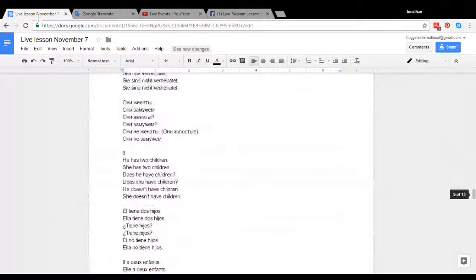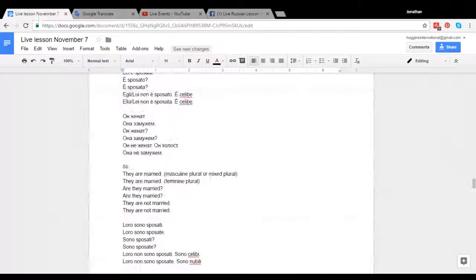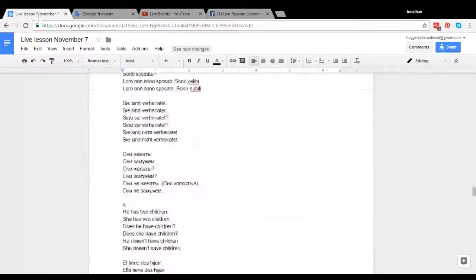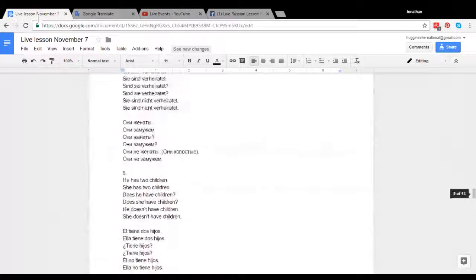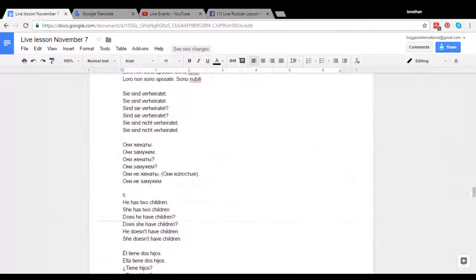So we saw that in the singular we had zhenat and zamuzhem. How does this change if I were talking about a group of people in the plural? Does this get complicated? If you're talking about men, your brothers for example, you can say они женаты.